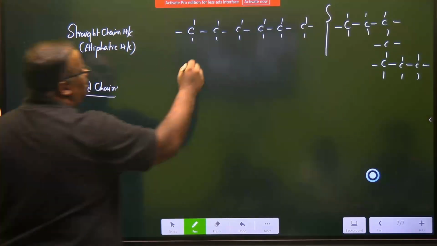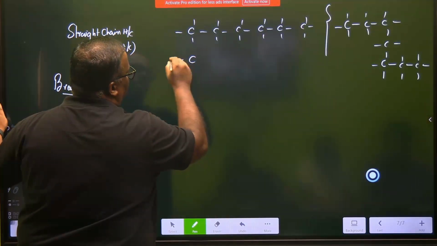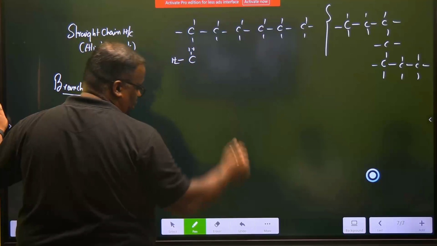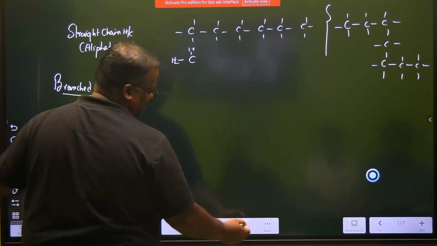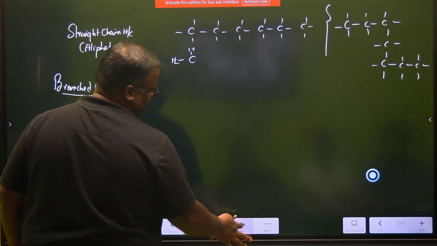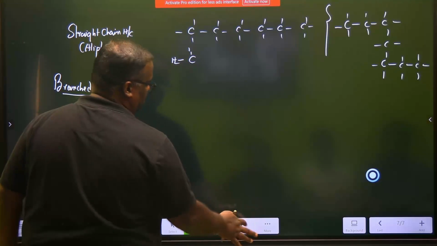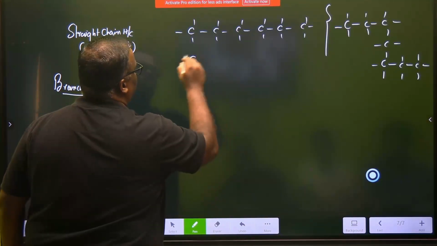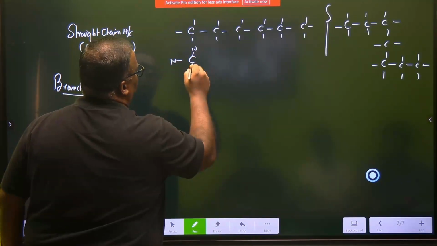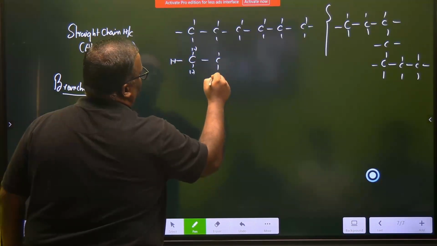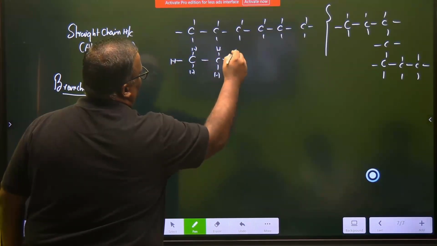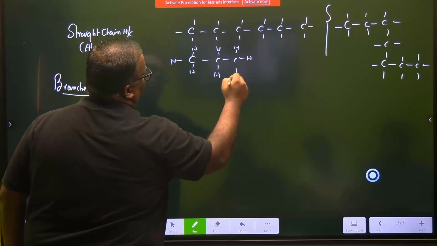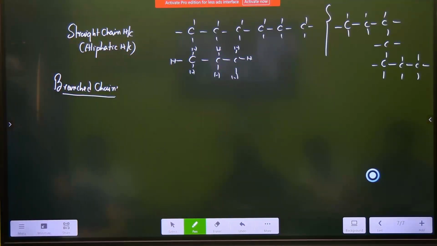So if you want to do a straight chain compound, then you can put H as much as you want. Okay, let's make a straight chain. So this is a straight chain. Let's make a branch chain.